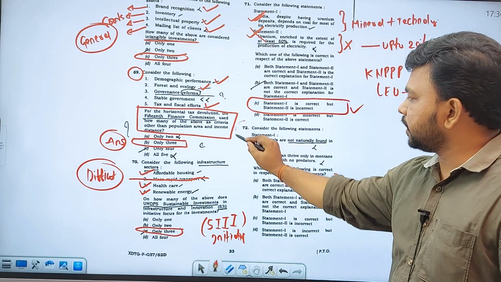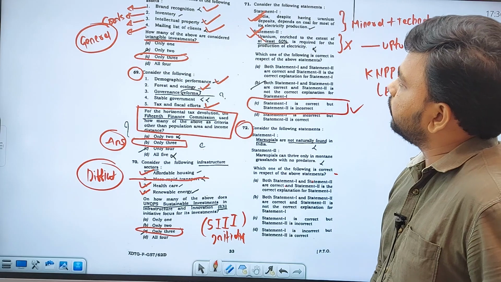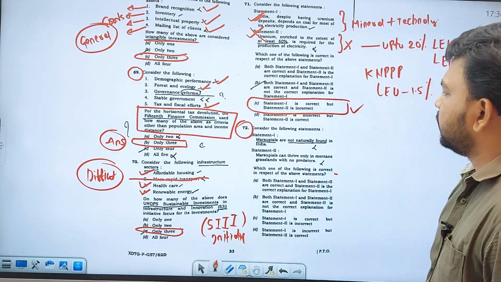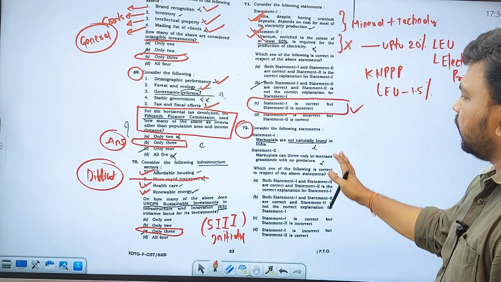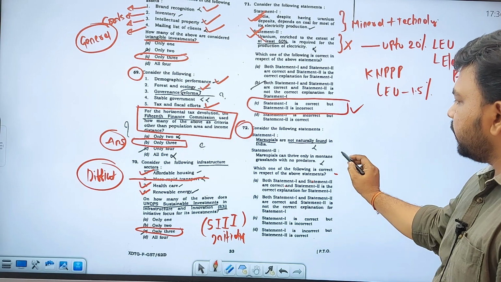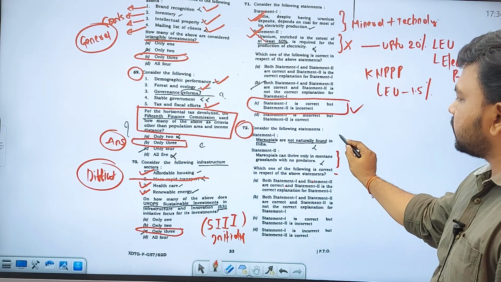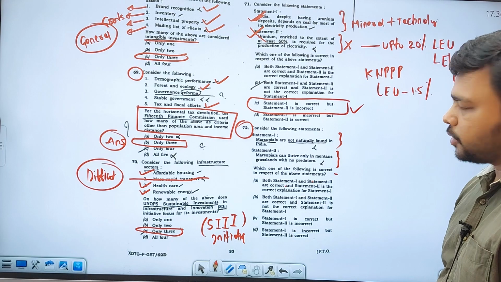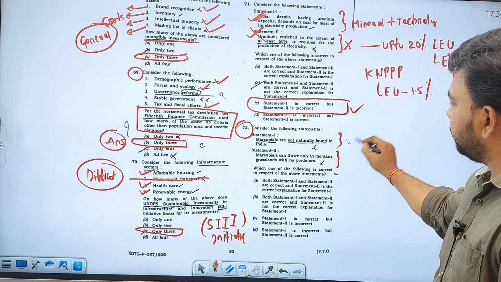So this is a biodiversity related question. Consider the following statements. Marsupials are not naturally found in India. Marsupials can thrive only in mountain grasslands with no predators. So marsupials are not naturally found in India, 100% right.